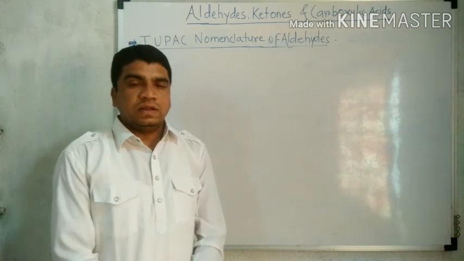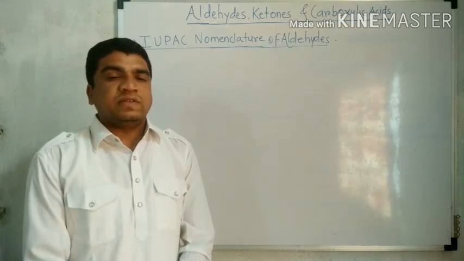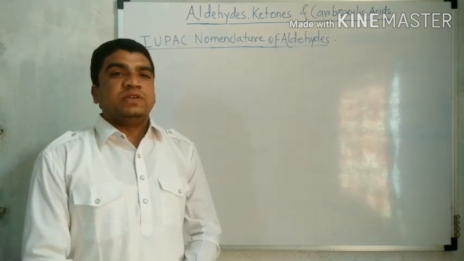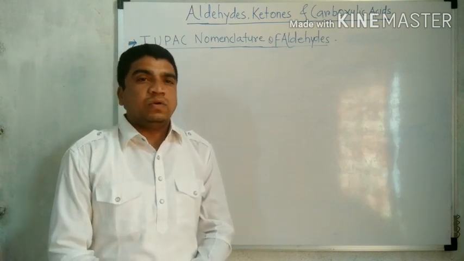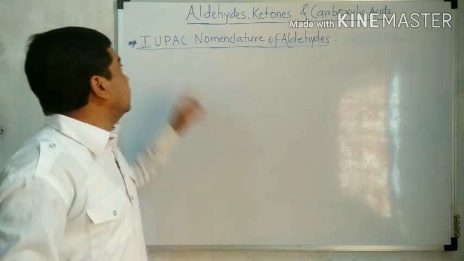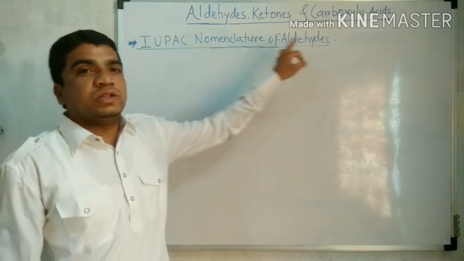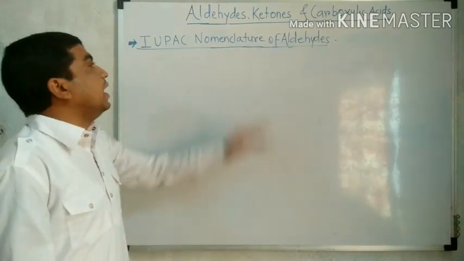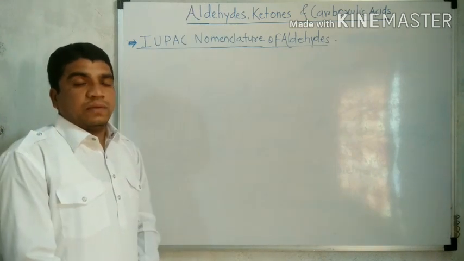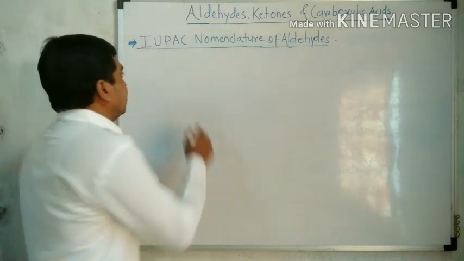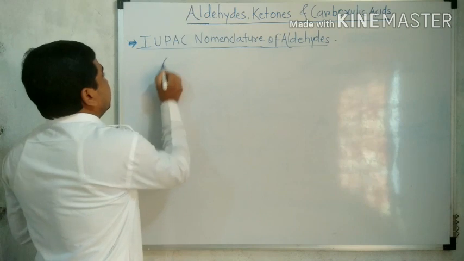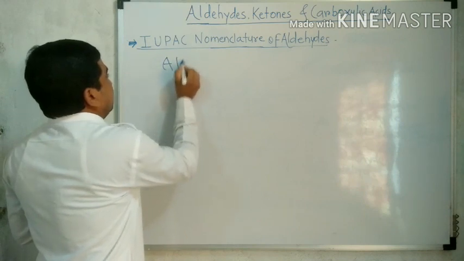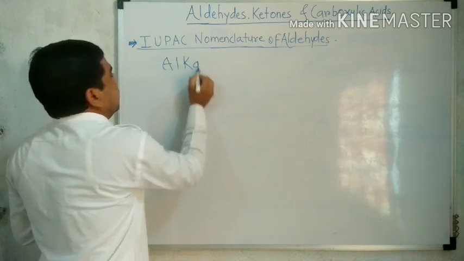Hello friends, in the last video we discussed the common name system of aldehyde. Now today we are going to discuss the IUPAC nomenclature of aldehyde, IUPAC naming of aldehyde. How do aldehydes get their IUPAC name? The rule is, the IUPAC name of aldehyde is obtained.